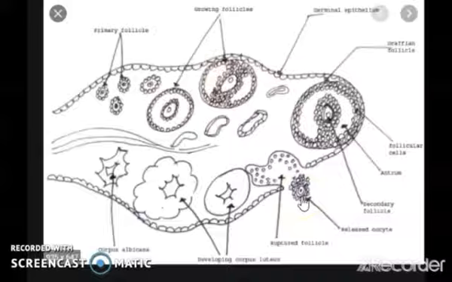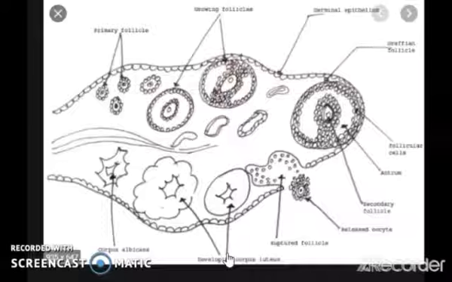After release of the secondary oocyte, remaining tissues of these Graafian follicles transform into corpus luteum. Under the effect of luteinizing hormone, corpus luteum begins to secrete progesterone and estrogen.